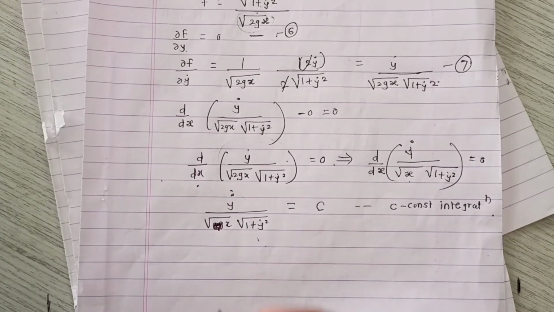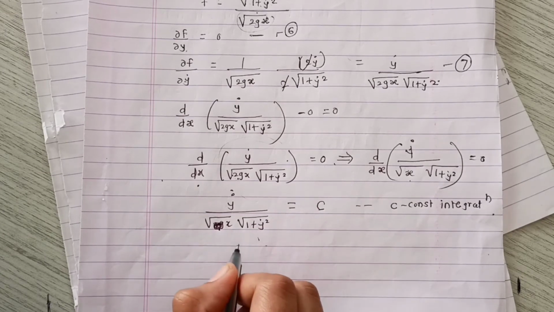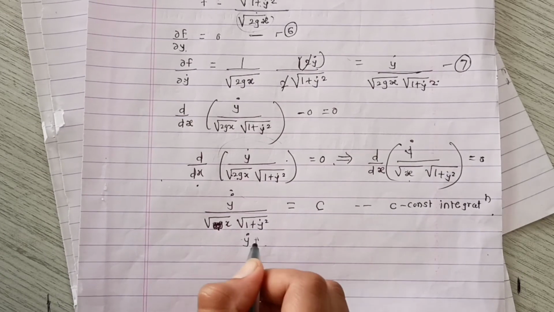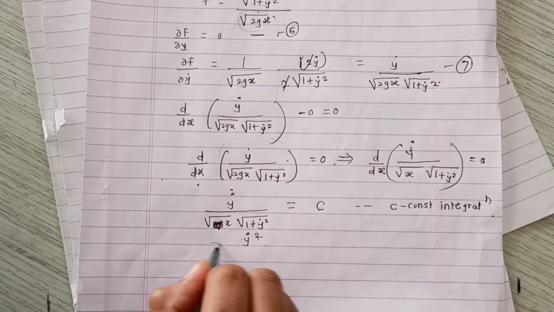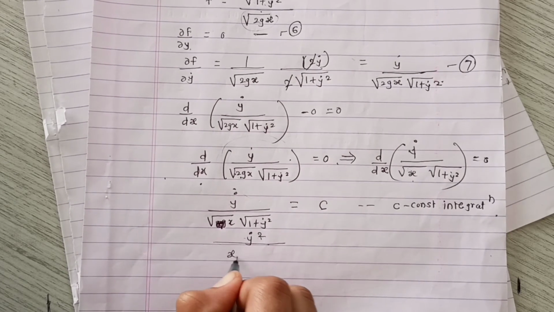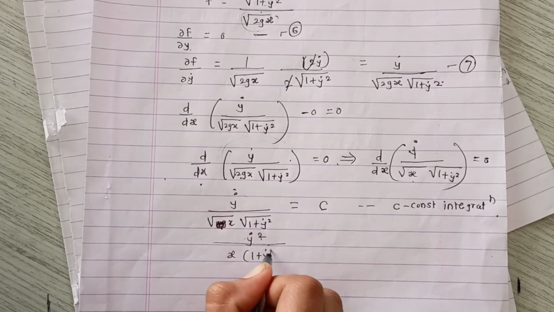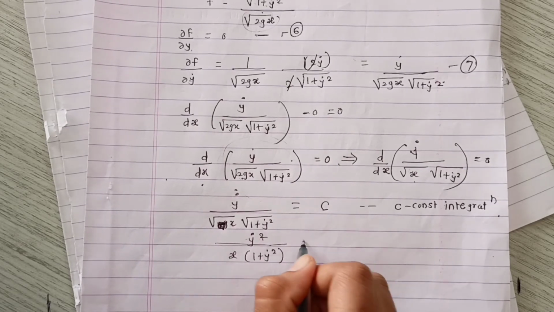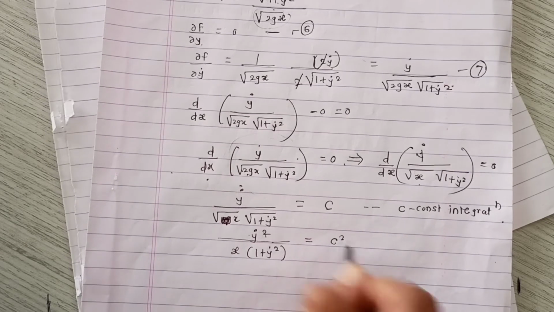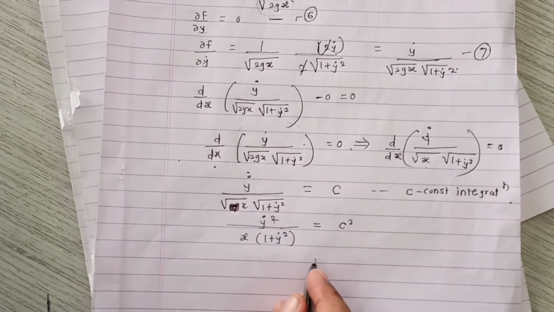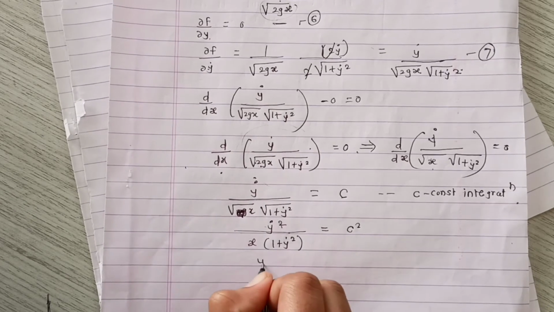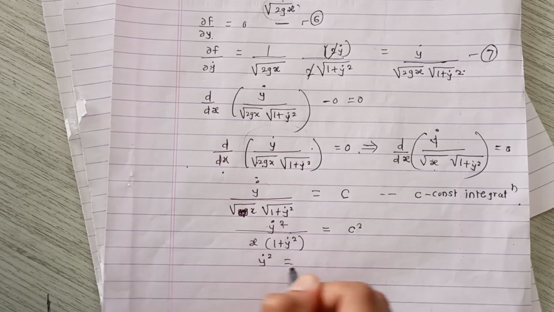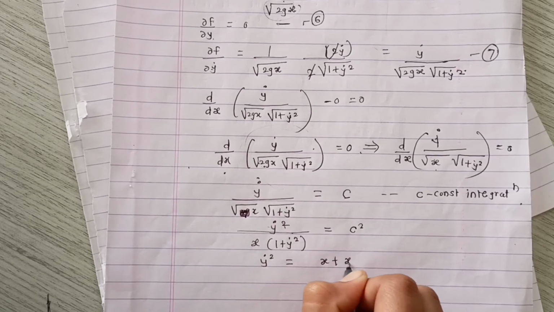Now we have to rearrange all these terms. So we square both sides, then we get y dot square upon x into 1 plus y dot square is equal to c square. Now rearrange the terms and find the equation in terms of y dot. Then we get y dot square is equal to c square x plus c square x y dot square.